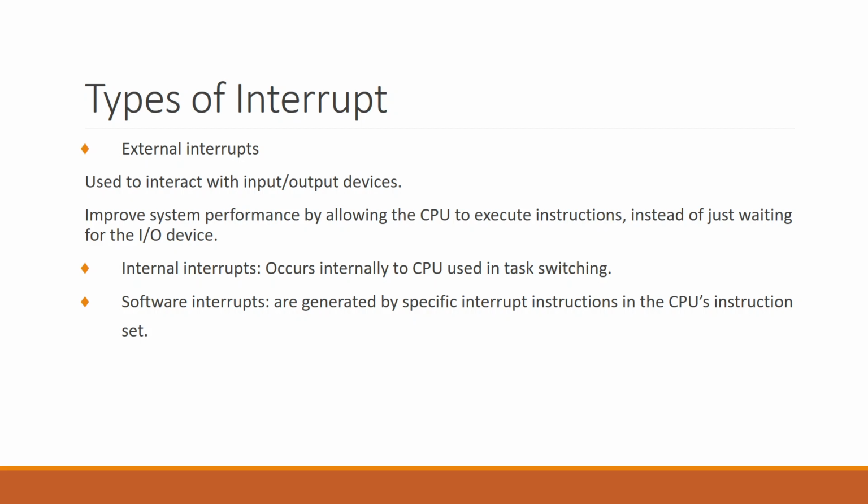Talking about software interrupts, we have specific instructions provided along with the microprocessor that can generate software interrupts. Another example of software interrupts is when a divide by zero error or some exception in your program occurs, which can also create a software interrupt.